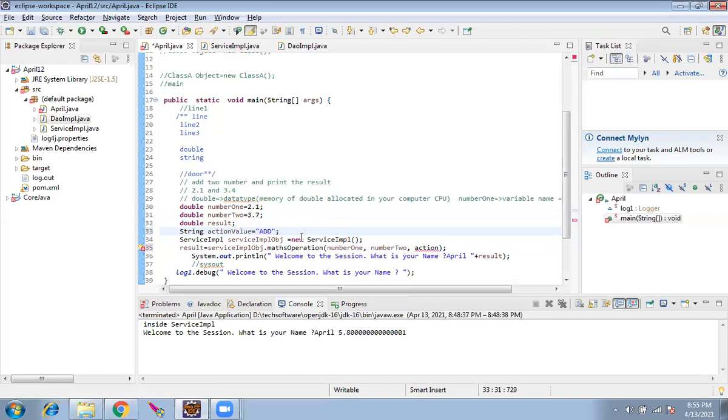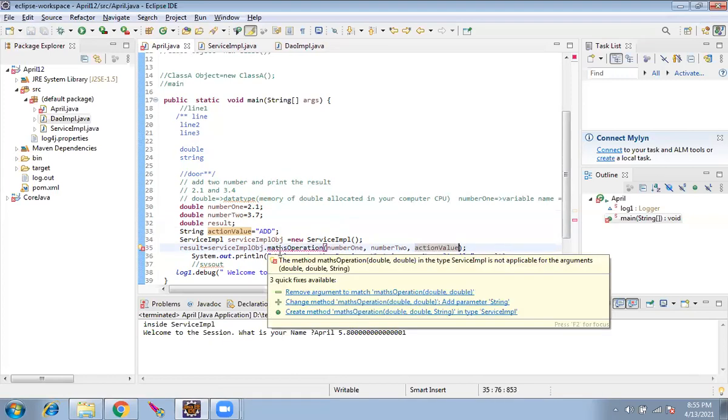Now again, it is the action value, I mean the variable. Okay, still it will throw an error because of this method. See the error: the method mathsOperation(double, double) in the type ServiceImpl is not applicable for the arguments (double, double, String).